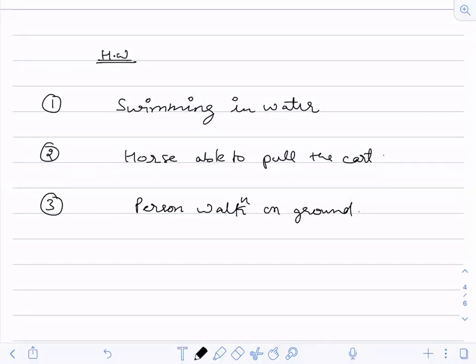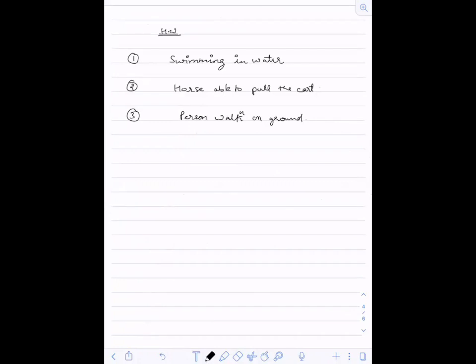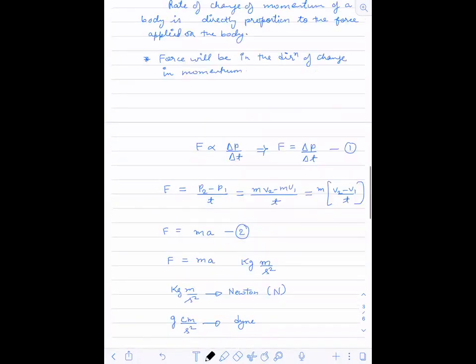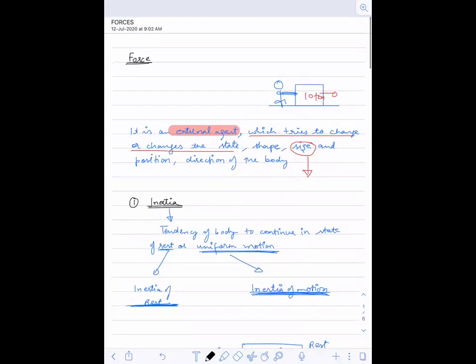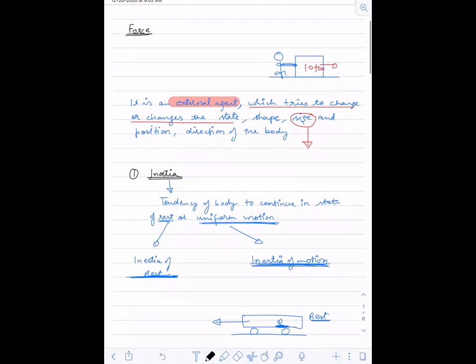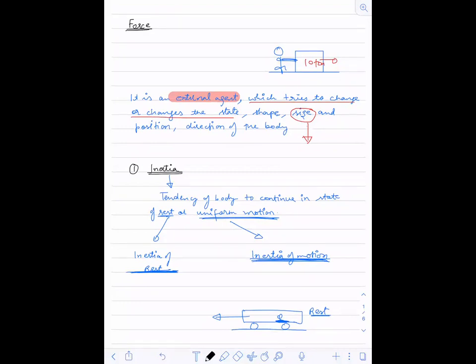Fine. So we have understood all three laws of Newton. If anybody is having any doubt, you can ask me. You can take the screenshots if you want.